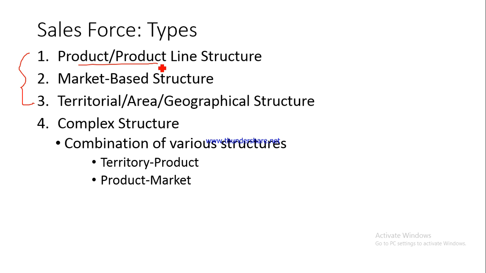Now what is product line? Product line is basically they are into cars also, they sell passenger vehicles also, and then they are selling commercial vehicles also. So for example, they are selling buses. Now commercial vehicle is one product line, and the passenger vehicles within which we have got different cars and SUVs, this is another product line. So this is the difference between product and product line. So a product line comprises of a number of products, right?